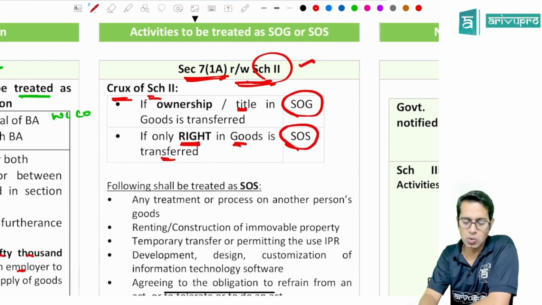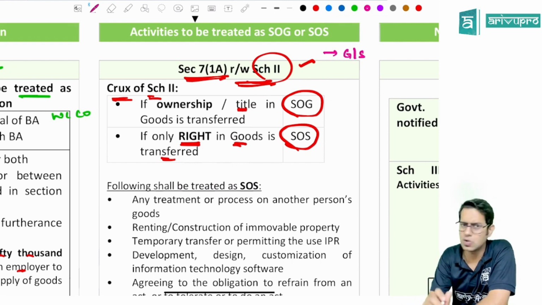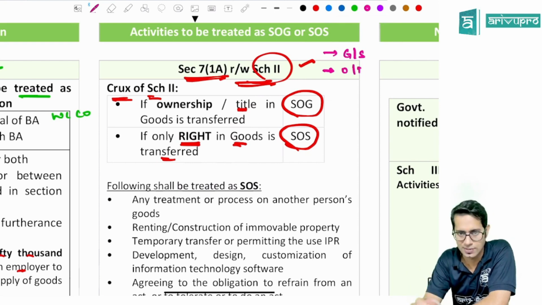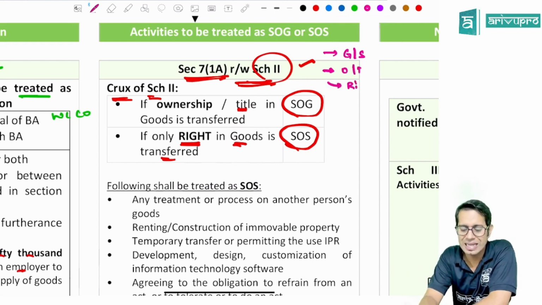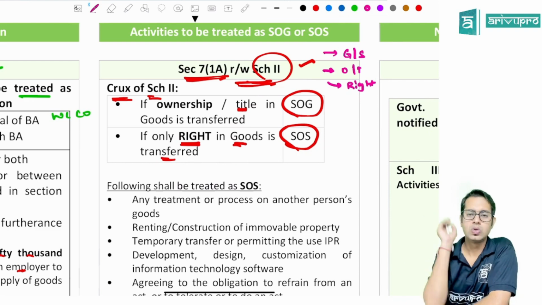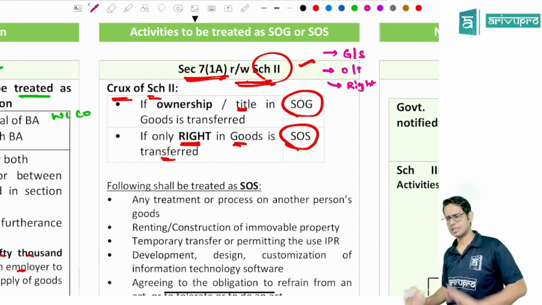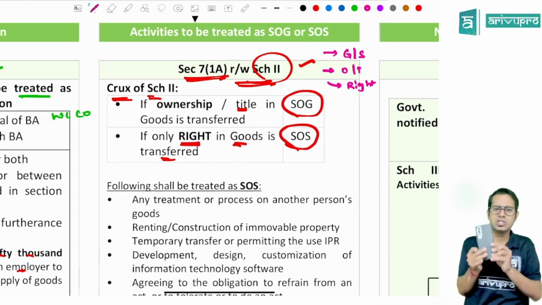So for Schedule 2, what is important for you to know, sir? You should know the meaning of goods and services. The definitions of goods and services are required to be known. Then you should see whether ownership or title is transferred, or only the right in the goods is transferred. For example, I am going and purchasing this mobile phone.